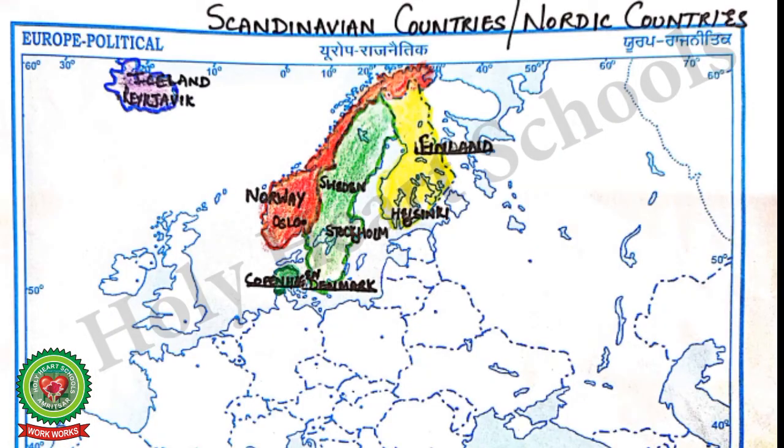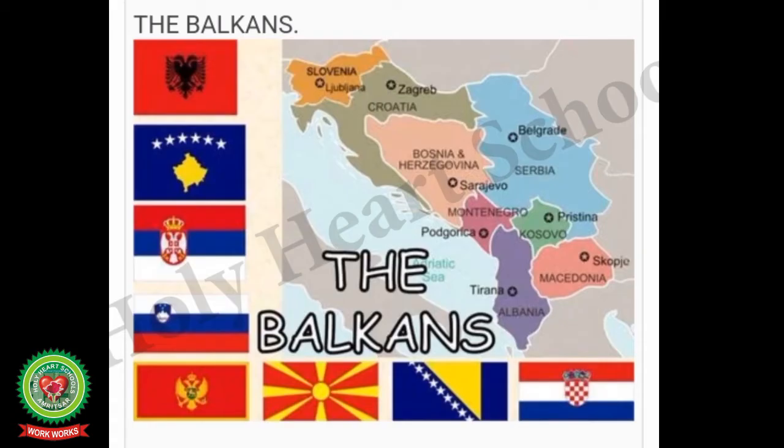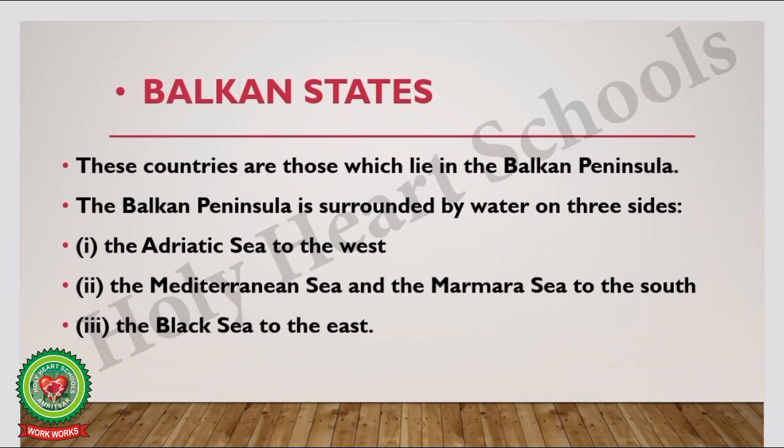Number 5 country is Iceland. The capital of Iceland is Reykjavik. Reykjavik is the country's capital and the largest city. It is the most northerly situated capital of the world. Next, we are going to discuss the Balkan states. These countries are those which lie in the Balkan Peninsula. The Balkan Peninsula is surrounded by water on 3 sides.